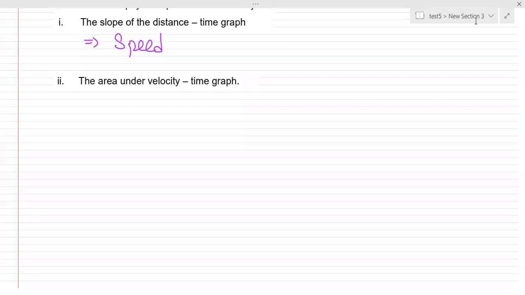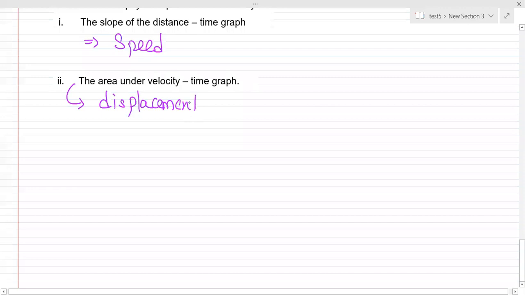What would be the answer? Area under velocity time graph. Correct. The answer would be displacement.